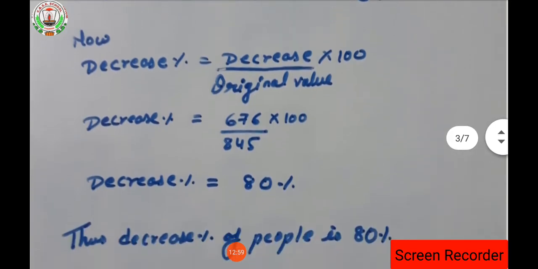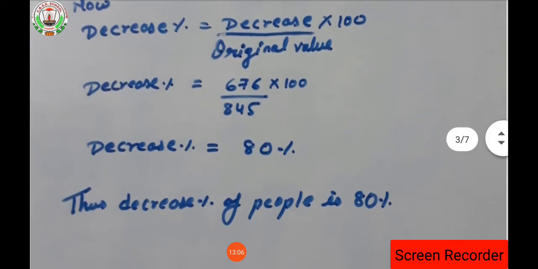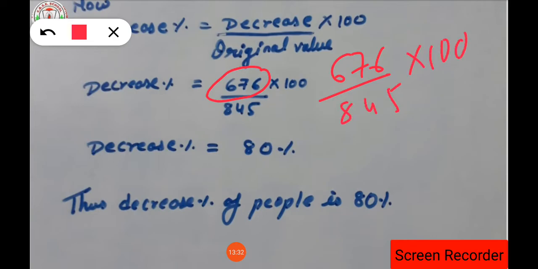So what is the formula? Again, decrease percent is equal to decrease into 100 upon original value. Now we have to substitute the numbers and find the equation. So while substituting, the decrease value is 676, and the original value, that means the number of people who went to the zoo on the first day, is 845, into 100. Now look how to solve this equation. We have 676 upon 845 into 100.